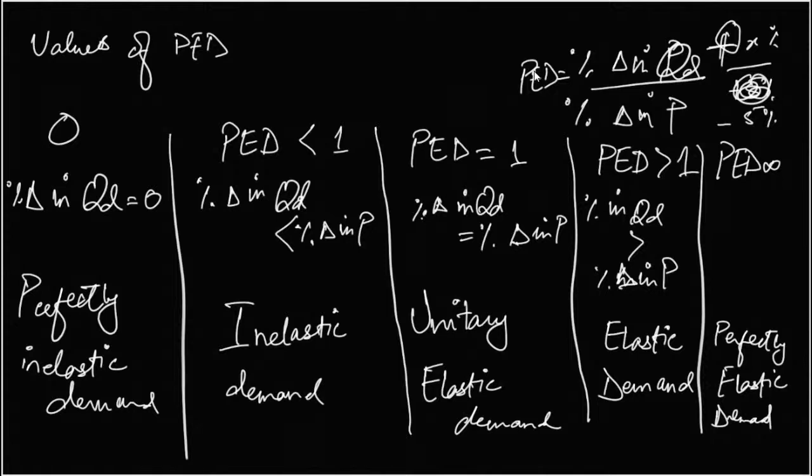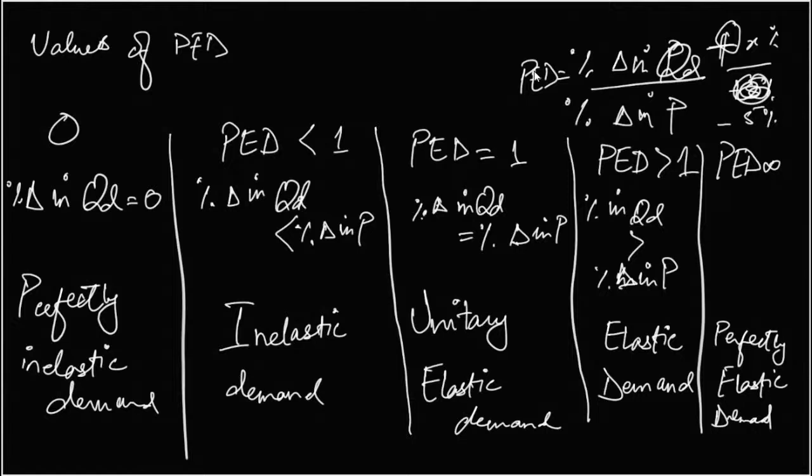Even though it appears to be a straight line, it's not the same throughout, because we are taking percentage change. Had we been doing just the change, then it would have been the gradient, even though it would have been 1 over gradient because percentage change in QD is on the x-axis.